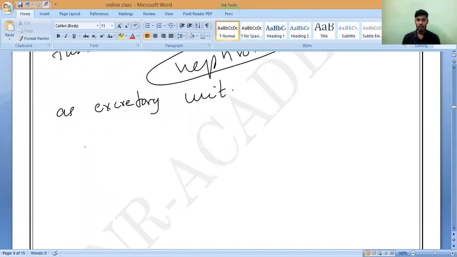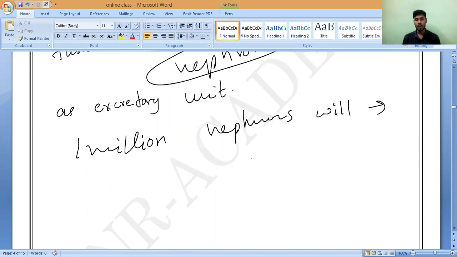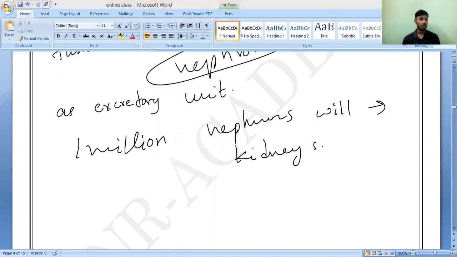For example, if we take 1 million nephrons, what will they form? Kidneys. Do you all understand? 1 million nephrons form the human kidney. That is what you have to remember. 1 million nephrons take part together to form the excretory organ of human beings called the kidney. Kidney, not kidneys, only kidney.